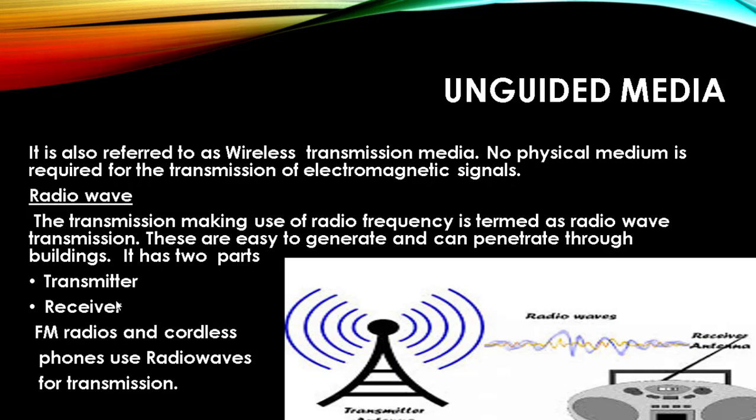It has two parts, that is a transmitter and a receiver. As you can see in this diagram, there is a transmitter that will be transmitting the electromagnetic signals and there will be a receiver that will be receiving these electromagnetic signals. The data will be transmitted in the form of waves, that is in the form of signals. So where are these types of radio waves used? They are mostly used in FM radios and cordless phones.